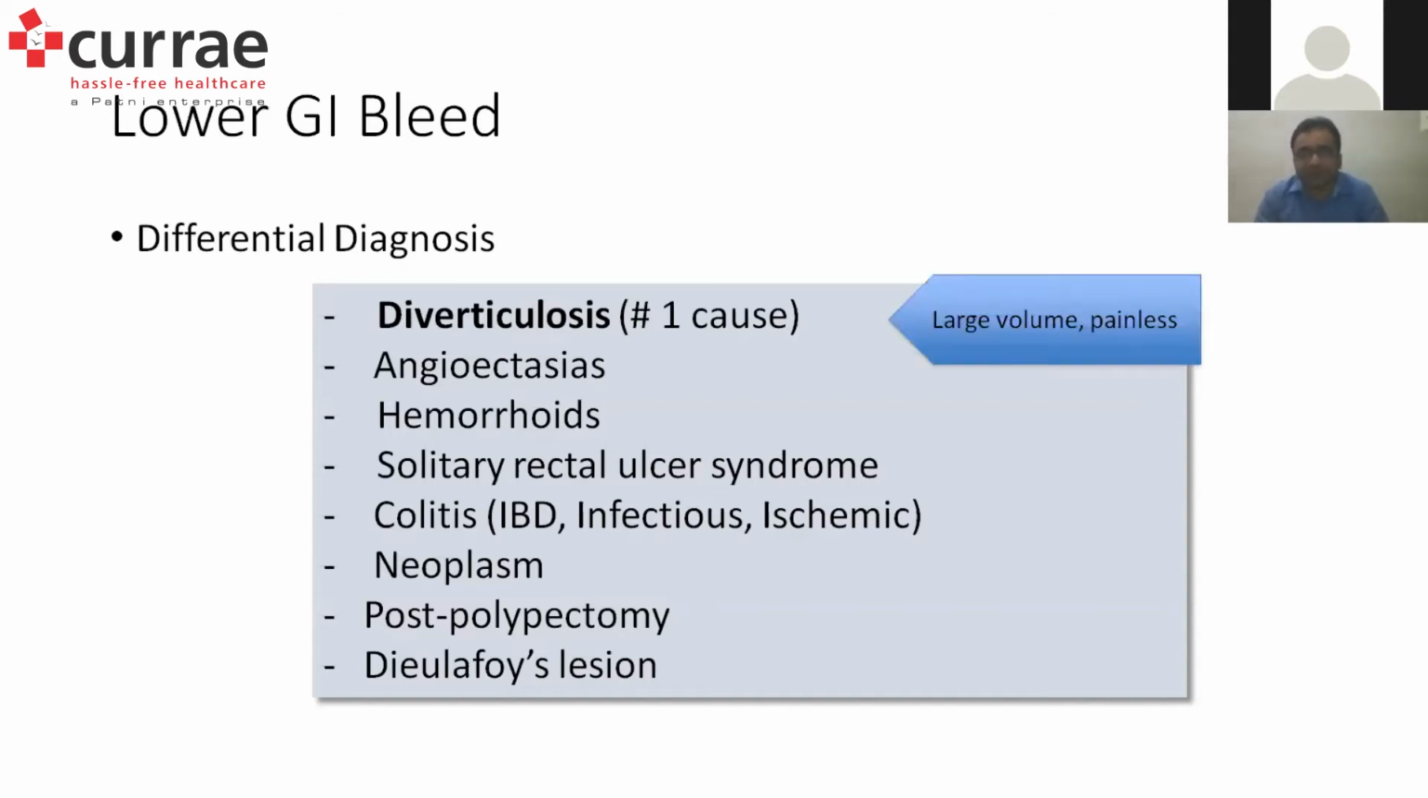So going through the details of it, usually diverticulosis and angioectasias along with hemorrhoids would be large volume bleeding, and usually it would be a painless bleeding. Whereas the other causes of bleeding like solitary rectal ulcer syndrome, colitis, neoplasm, or post polypectomy will be a small volume bleeding which will be associated with pain, and usually the blood will be mixed with stool. So it will not be frank blood per se, it will be stool mixed with blood. The patient may have it intermittently.